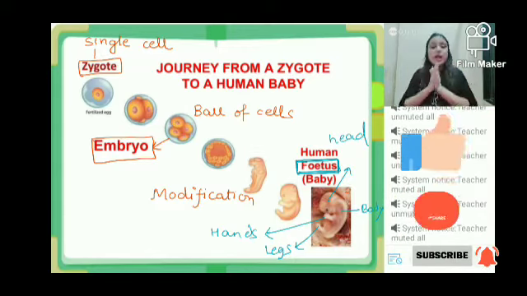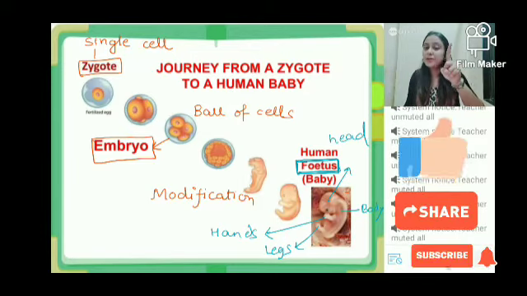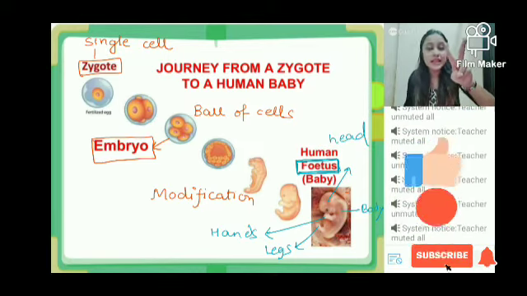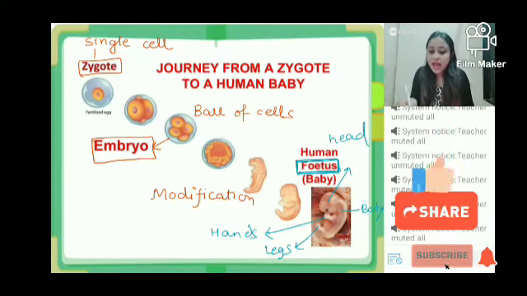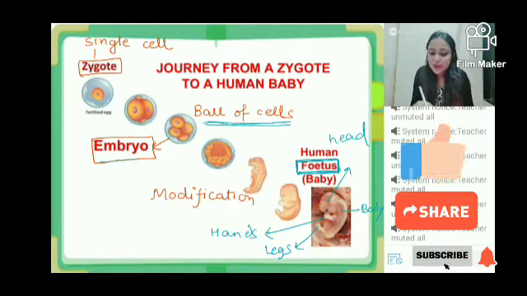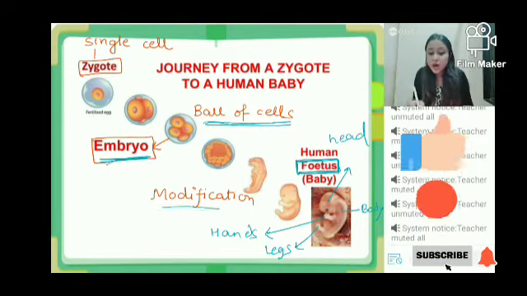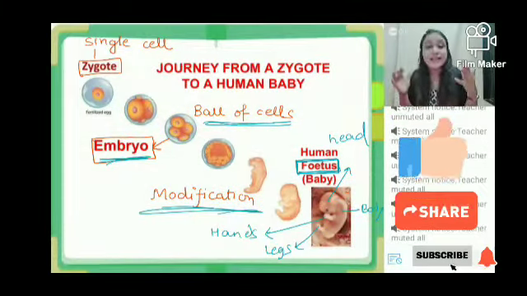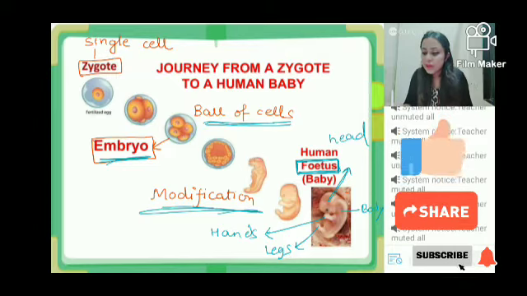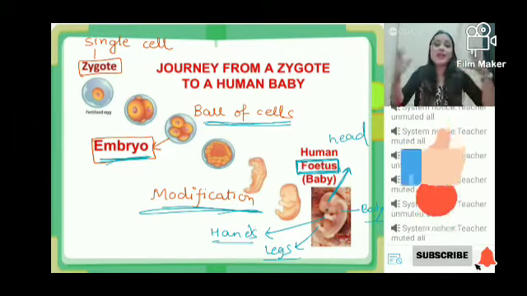Again, let me tell you the story briefly. Firstly, the first step of reproduction is fertilization. Fertilization leads to the formation of the second thing, the zygote. Zygote will undergo cell division and form a ball of cells. The ball of cells we will call the embryo. Embryo will undergo further division and, most importantly, further modification, and ultimately, as it grows, a time will come when you can tell which part of the baby will be the head, which will be the hand, which will be the leg, and which will be the rest of the body.